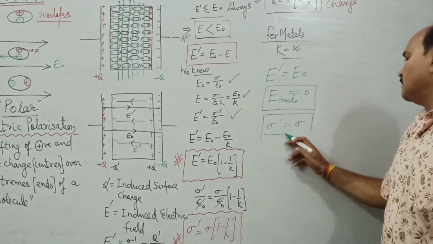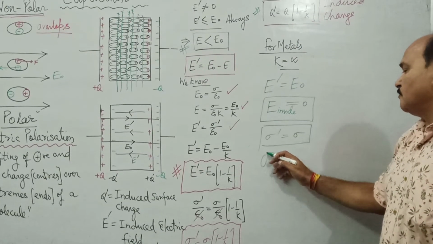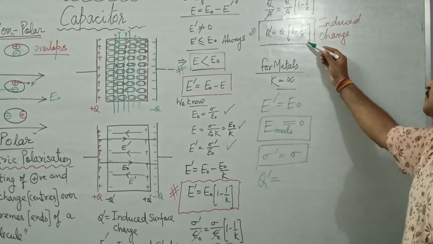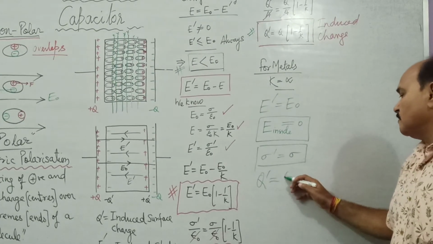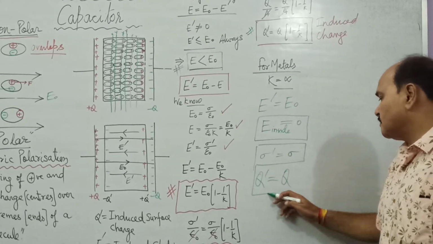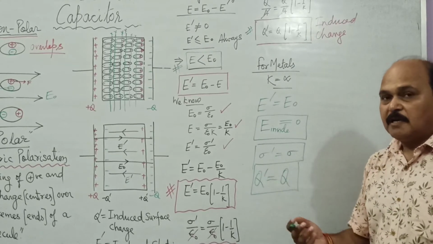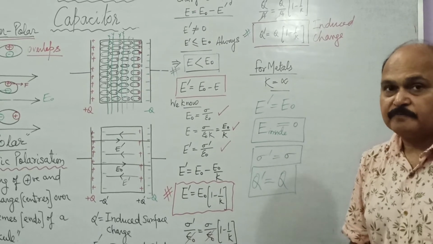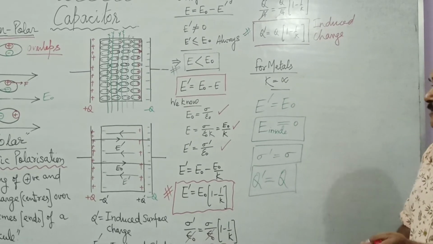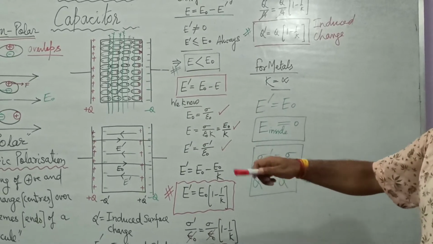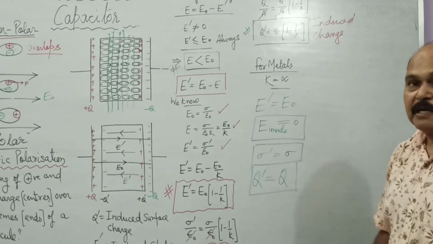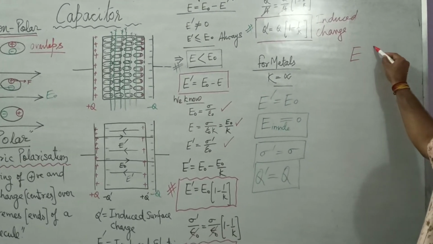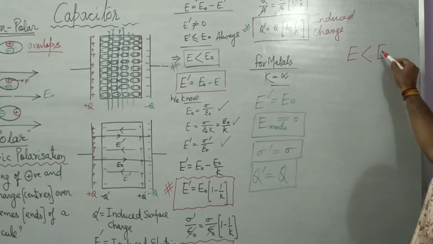Well, here for induced charges Q dash, if we substitute K as infinite, 1 upon infinite is 0. That is, Q dash is equal to Q. This is induced surface charge. So over metal, exactly same magnitude of charges of opposite nature are induced. Well, children, we have just understood the reason behind the effect of dielectric. We have understood that electric field in the medium is less than electric field in free space.